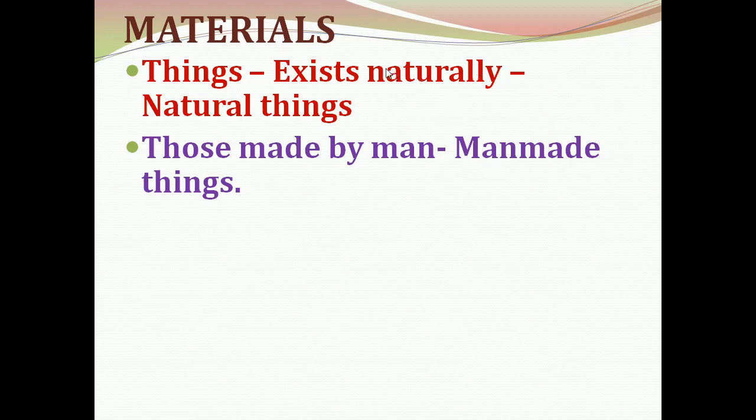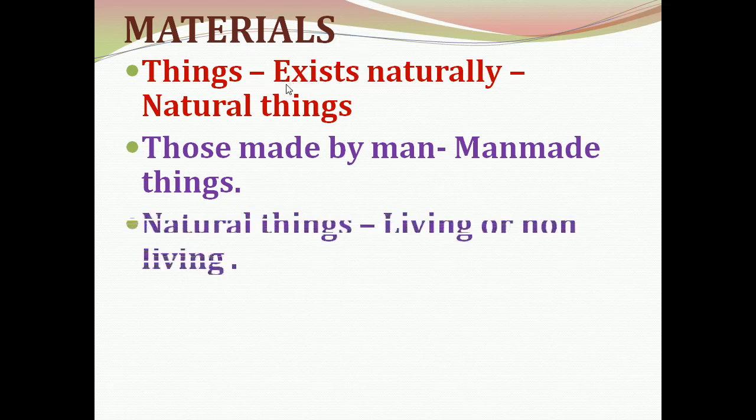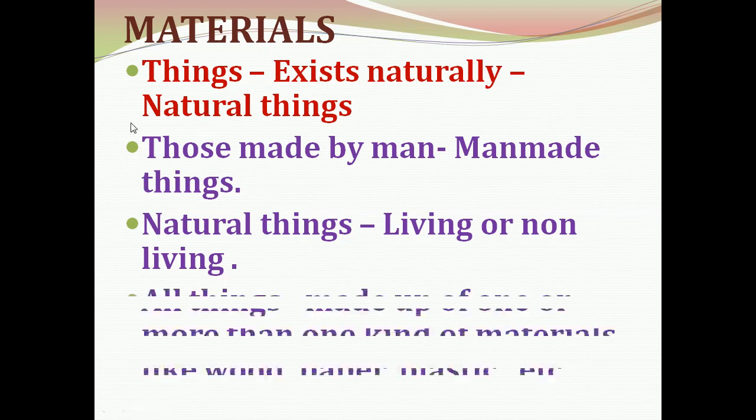Natural things means the things which exist naturally, and man-made things means the things which are made by man. Natural things will be living or non-living things.